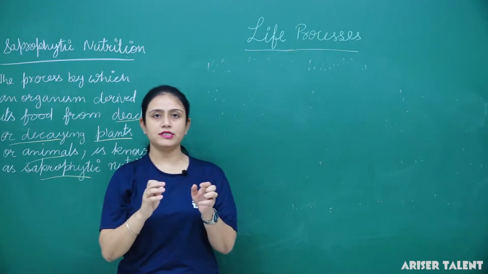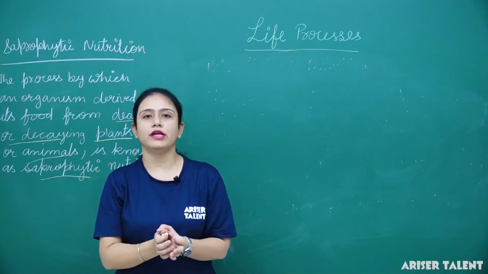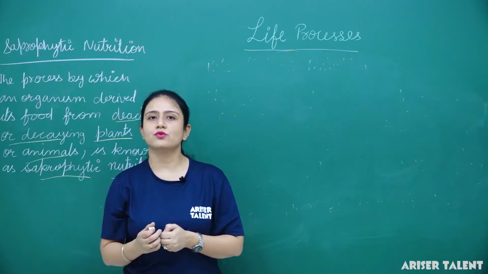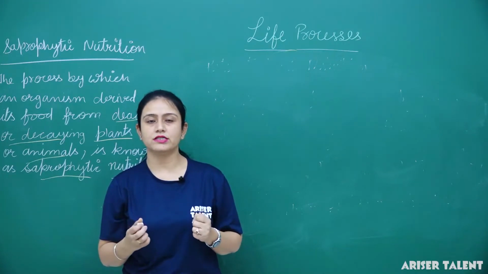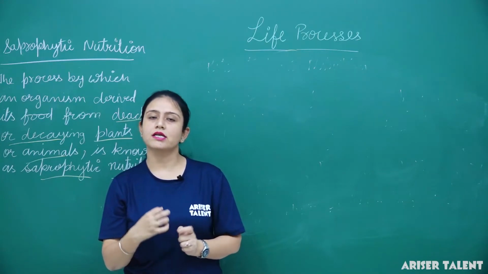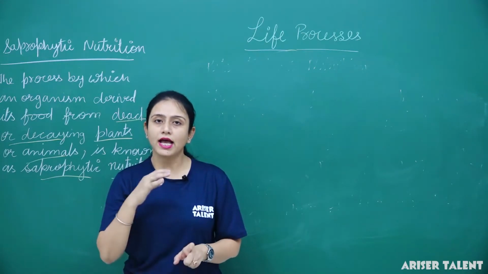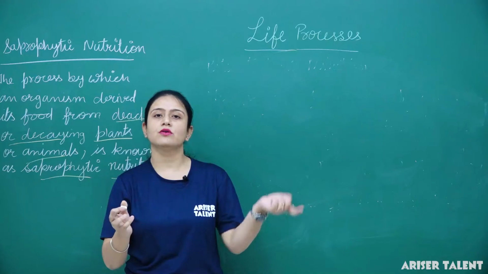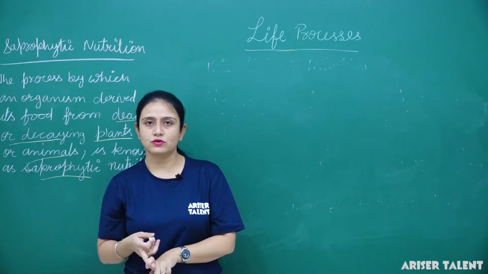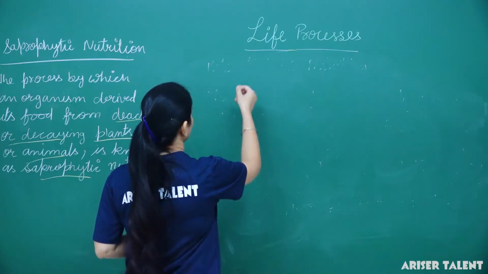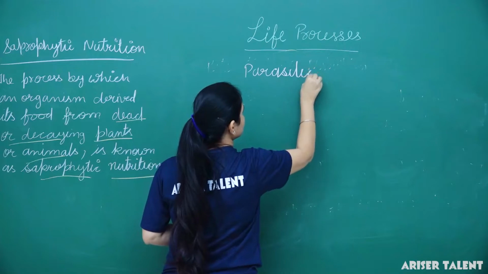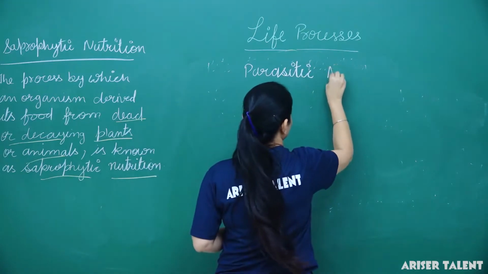When an organism lives with another organism and gets nutrients from them, then this process is known as parasitic nutrition, because the organism which is getting the nutrients is known as the parasite, and the organism in which the other organism lives is known as the host.